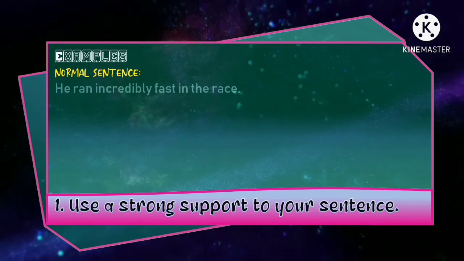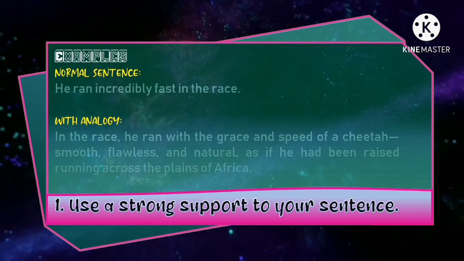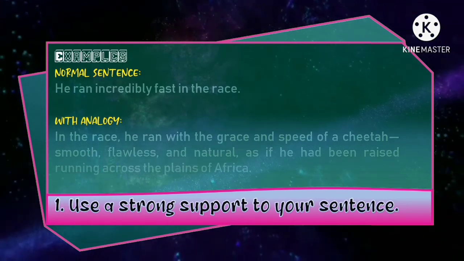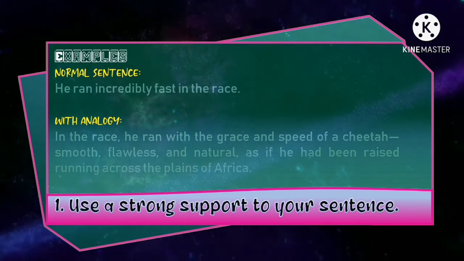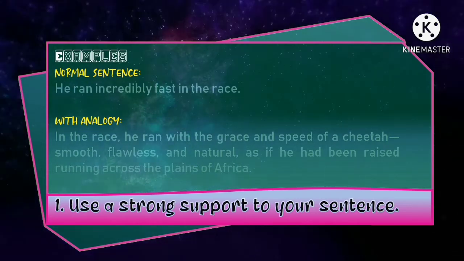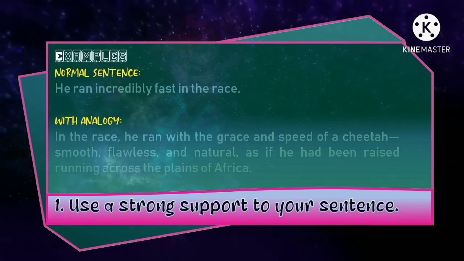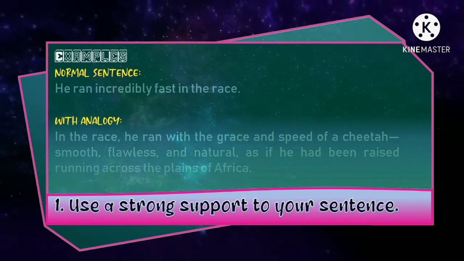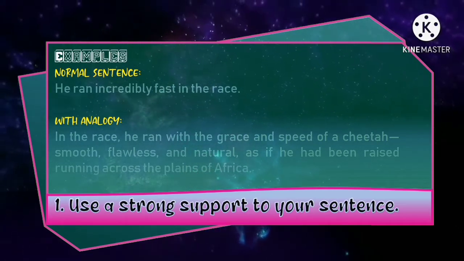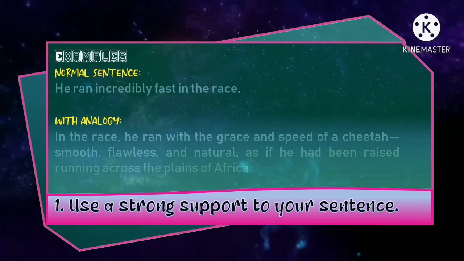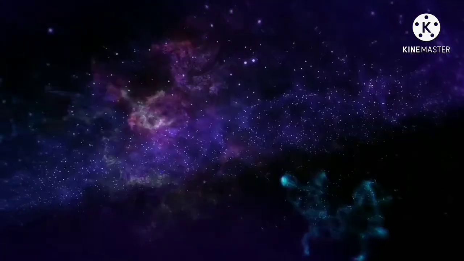If we state this with analogy, it will be like this: in the race, he ran with the grace and speed of a cheetah, smooth, flawless, and natural, as if he had been racing across the plains of Africa. Class, in this example, we don't simply show something. Instead, we make it clearer by adding strong support to the idea.